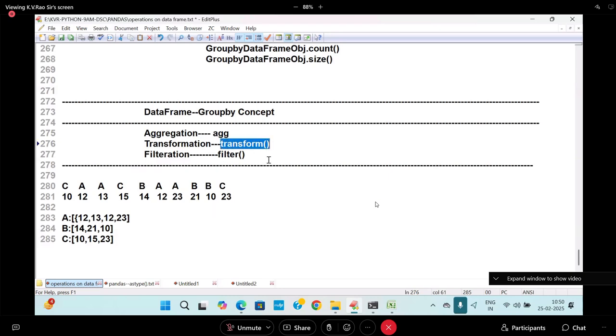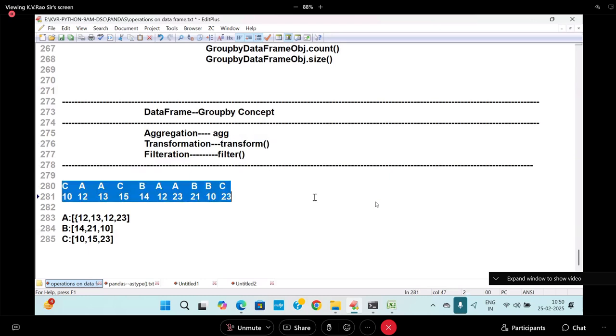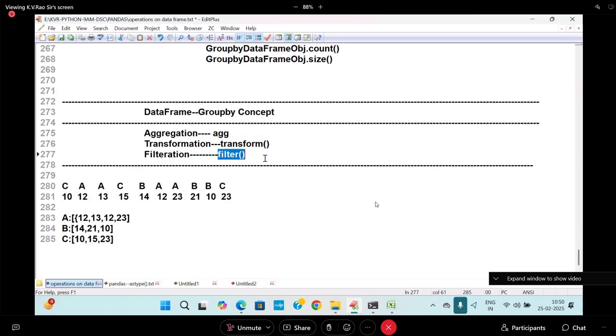Transformation will do. Now, which team got the highest score? I will go for a filter. With what? Group by filter, group by transformation, group by aggregation. These many things you need to know. This I will explain in the next class, because I cannot complete everything.